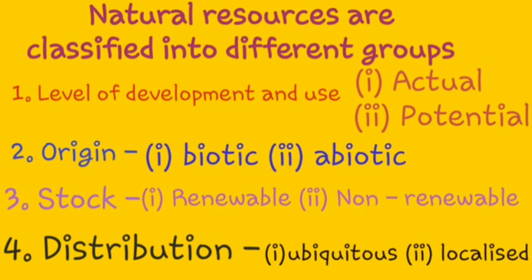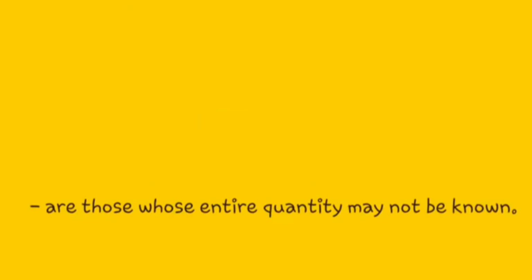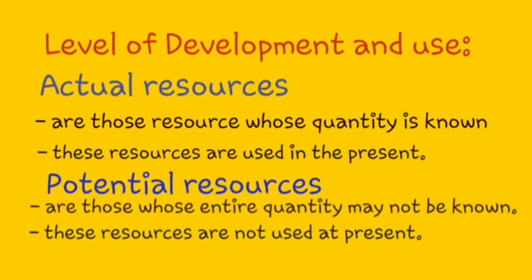So let us see what are actual and potential resources. Now students, when we are talking about level of development, we are actually talking about technology. Sometimes the level of technology that we have may not be advanced enough to use the resources that are present in nature. So based on that, they can be classified as actual resources and potential resources.